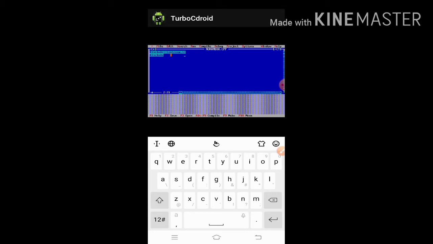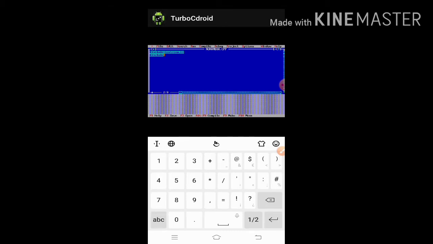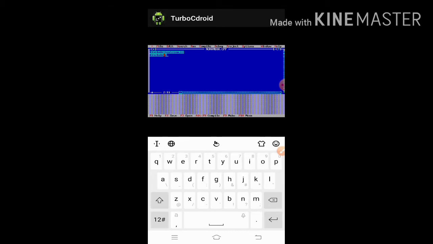Yes, some wrong line is there. Yes, this one is correct. So next one is include iostream.h, then include conio.h.